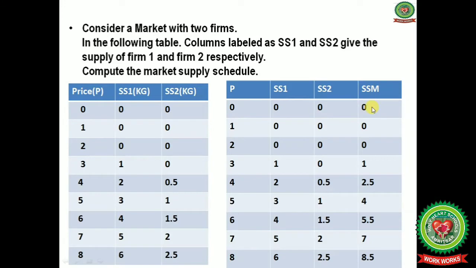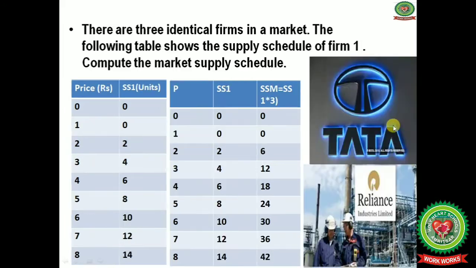We will add the supply by both the firms at different prices. 0 plus 0, 0. Again 0 plus 0, 0. 0 plus 0, 0. 1 plus 0, 1. 2 plus 0.5, 2.5. 3 plus 1, 4. So this is your market supply curve by both the firms.